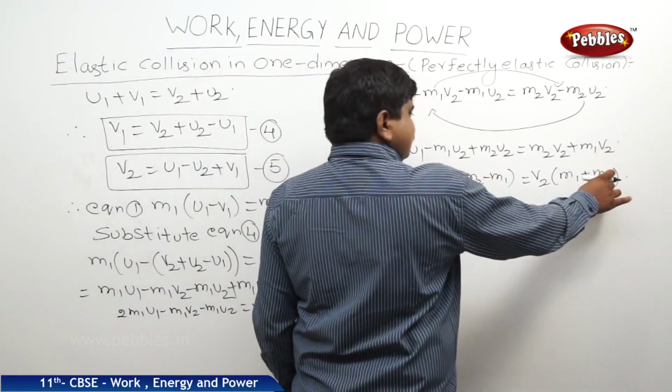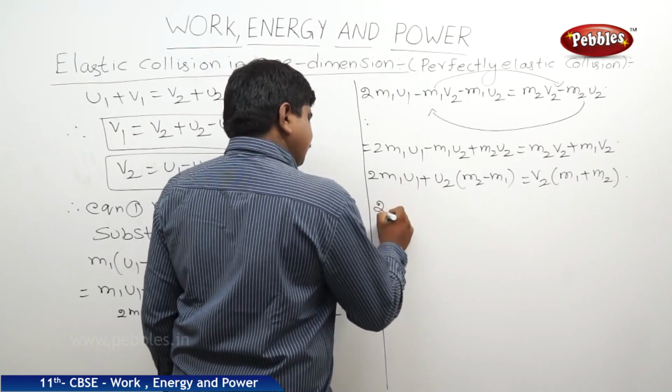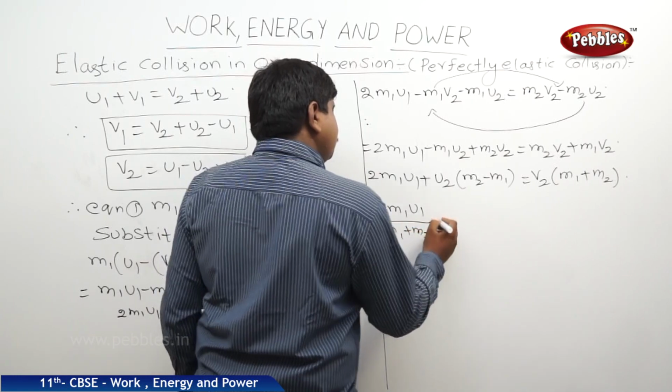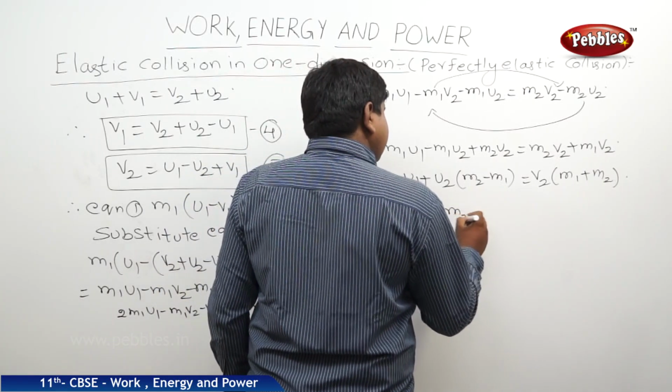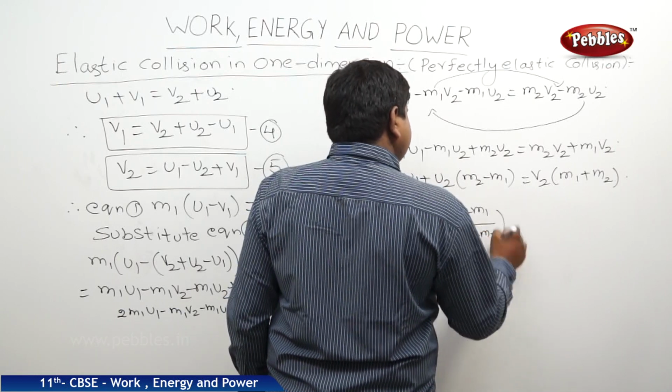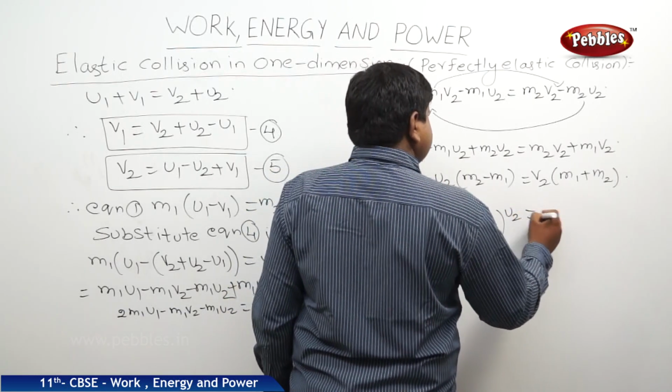Bringing this m1 plus m2 to this side, it will be 2 m1 u1 by (m1 plus m2) plus (m2 minus m1) by (m1 plus m2) of u2 is equal to v2.